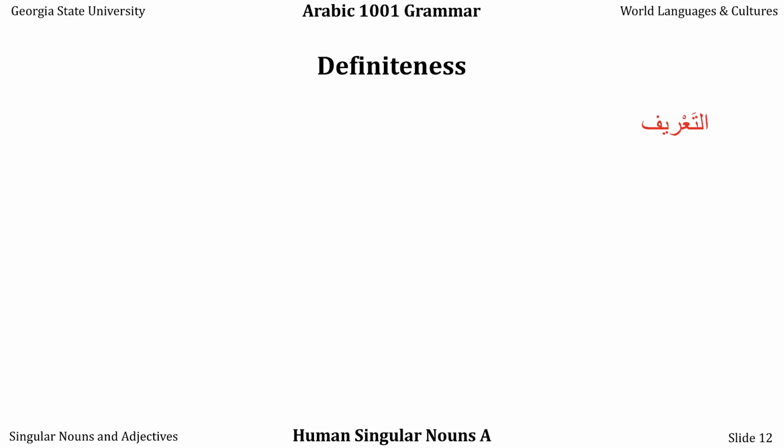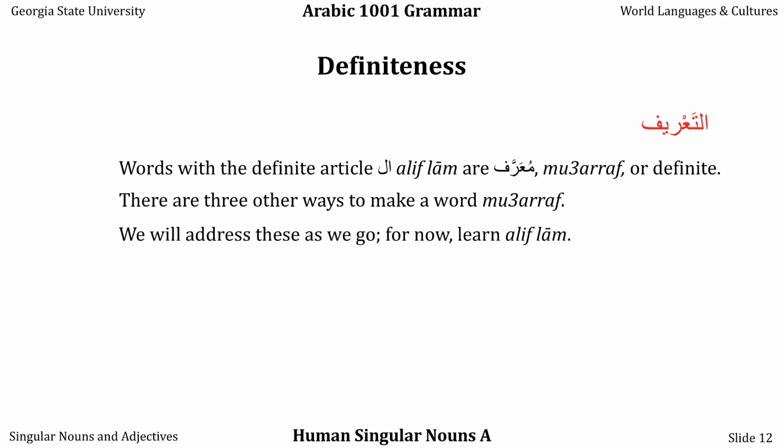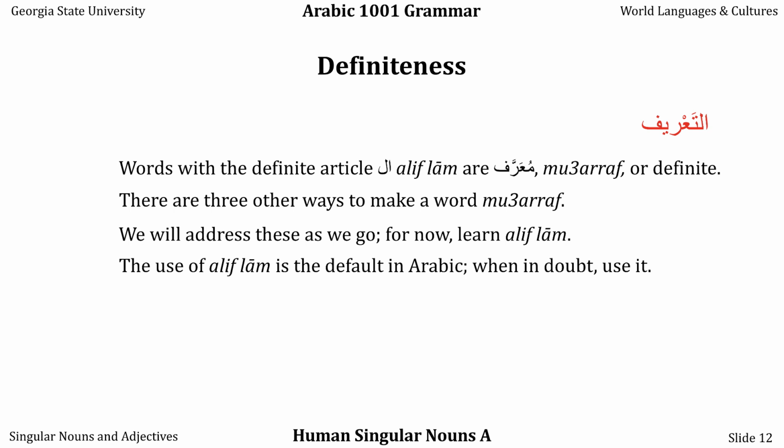Let's talk about the property called definiteness, at-ta'rif in Arabic. Words with the definite article alif lam are mu'arraf, or definite. There are three other ways to make a word mu'arraf, none of which we're going to talk about today. Any word with alif lam is mu'arraf, or definite. The use of alif lam is the default in Arabic.